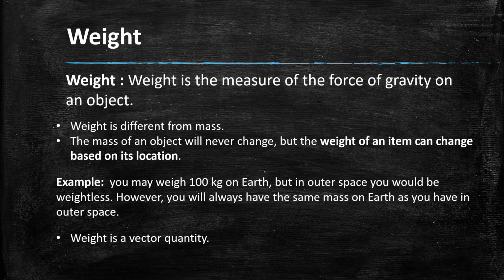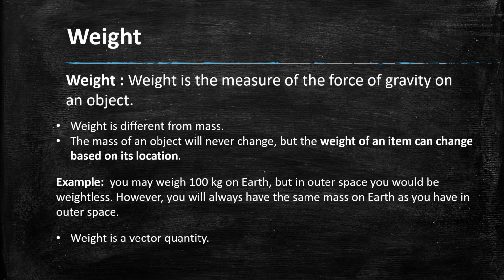Next point is weight. Weight is the measure of the force of gravity on an object. Weight is different from mass. The mass of an object will never change, but the weight of an object can change based on its location.